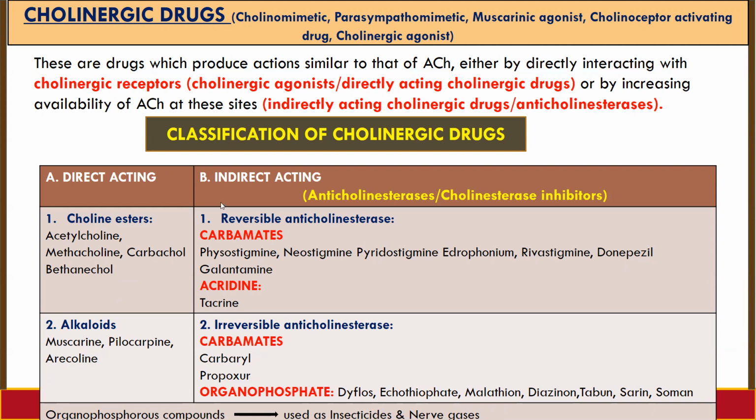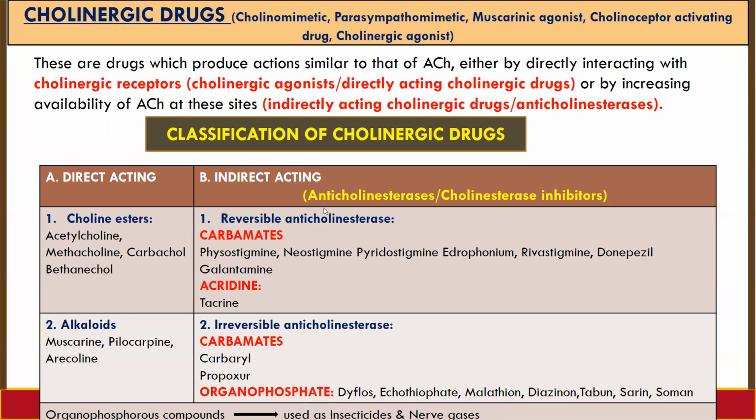Now, the second type of cholinergic drugs are indirectly acting. These are the drugs whose main purpose is to increase the availability of acetylcholine. How they do this: as you know, cholinesterase is the enzyme which is responsible for the breakdown of acetylcholine to choline and acetate. So these are the drugs which inhibit the cholinesterase enzyme, and that is why they are called anticholinesterase drugs or cholinesterase inhibitors. By inhibiting the cholinesterase enzyme, they increase the availability of acetylcholine.